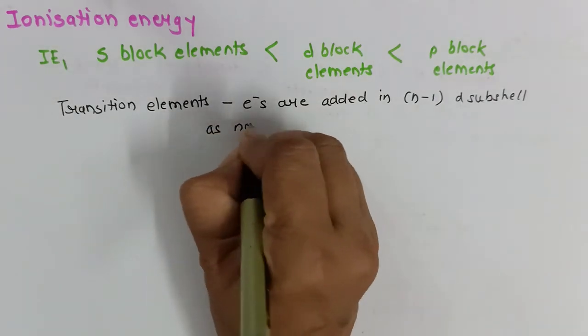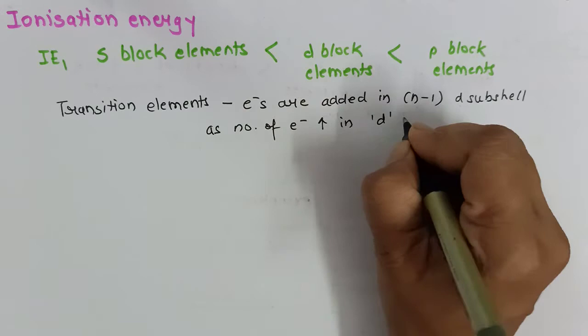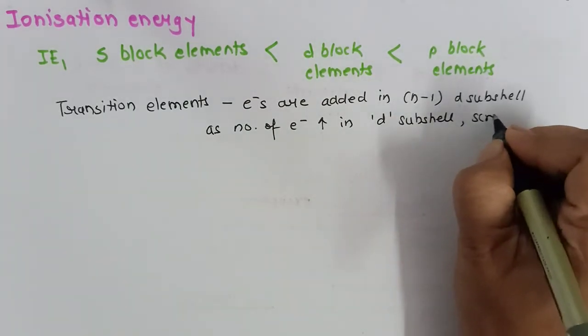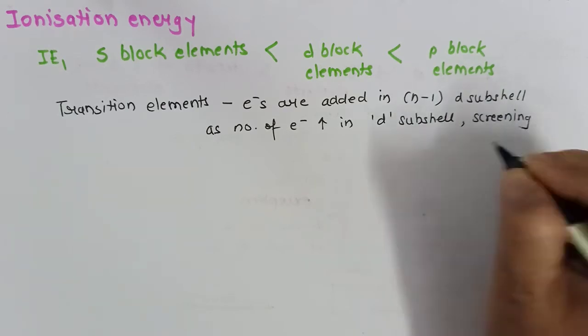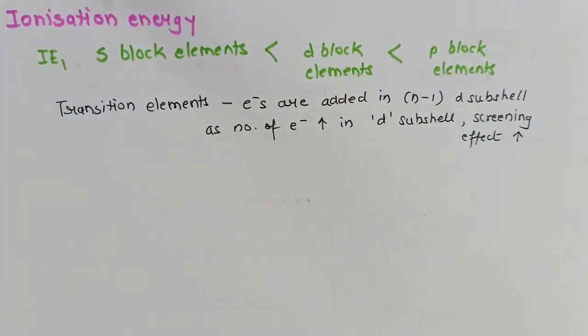As the number of electrons increases in the d subshell, screening effect also increases, or shielding effect also increases. So what happens? Due to increased screening effect, the nucleus can hold the outermost electron very tightly, and therefore it becomes difficult to remove the electron from the outermost orbit.